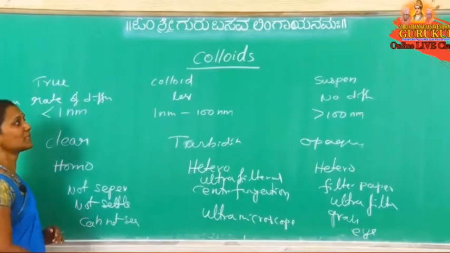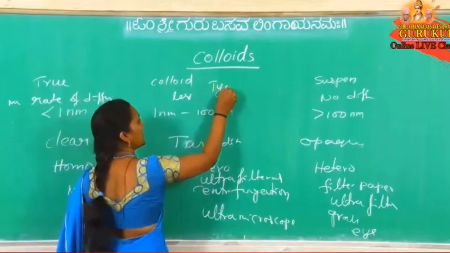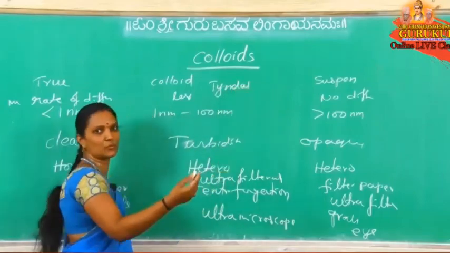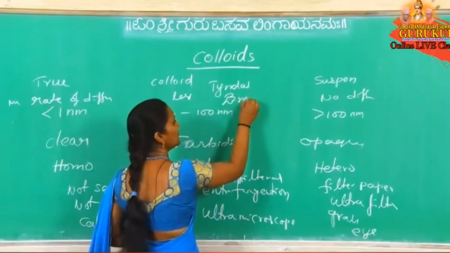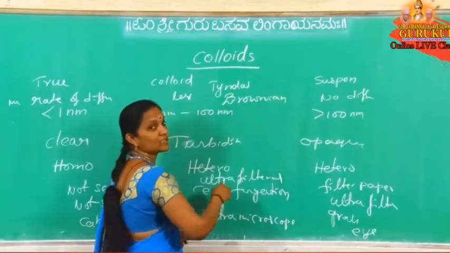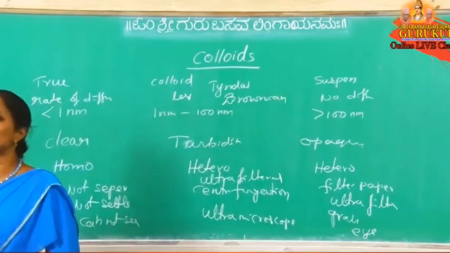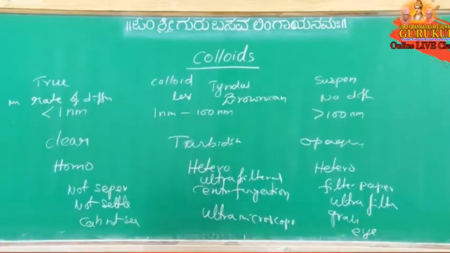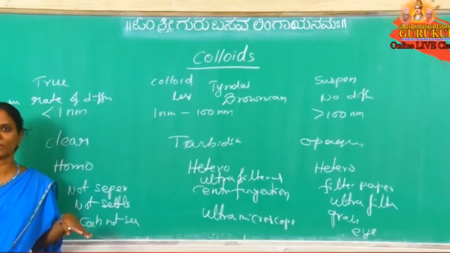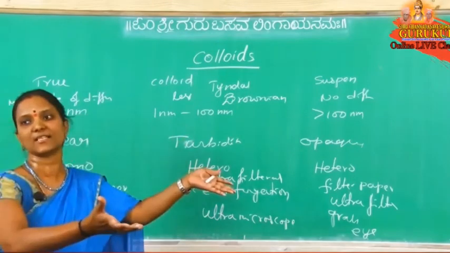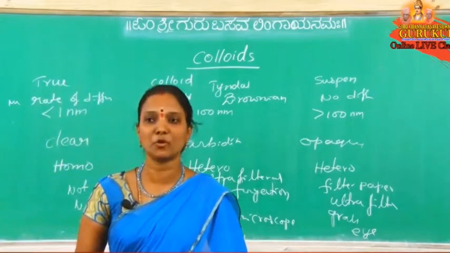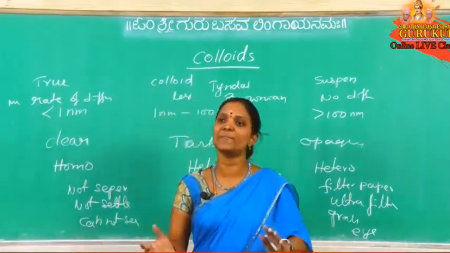A special property of colloidal solutions is that they show the Tyndall effect. What is this Tyndall effect? We are going to learn the next properties. They show the Tyndall effect and also Brownian movement. Which solutions can show the Tyndall effect and Brownian movement? Only the colloidal solution shows them, because its particle size is intermediate. Here the size is very small, there very large. That's why there is no Tyndall effect and no Brownian movement in true solution and suspension.